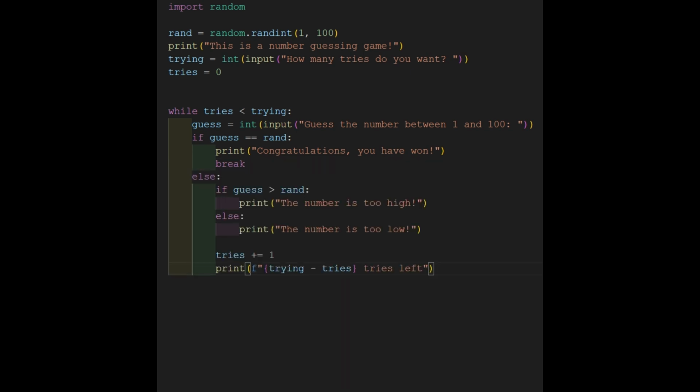If the guess is incorrect, the program checks if it's too high or too low, and then informs the user accordingly. It increments the tries counter and shows how many attempts remain. If the user exhausts all their attempts without guessing the number, a final message reveals the correct answer.